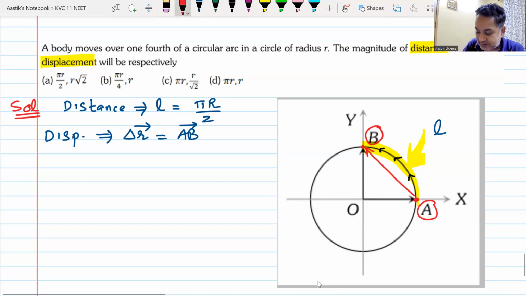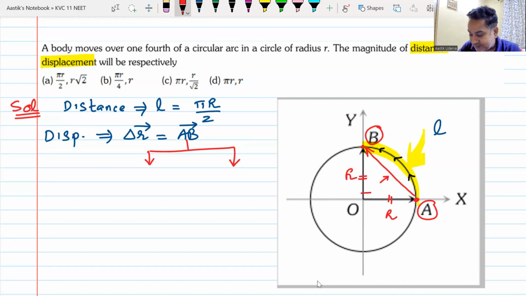Now this AB vector has two components. One is the magnitude, the other one is the direction. To find the magnitude, I have to find the length of this straight line. It is very easy because this is r, and this is 90 degrees. So the square root of r square plus r square, hypotenuse, Pythagoras theorem, it will be root 2 r. Do we understand this? Yes or no? So my magnitude of displacement comes as root 2 r. As soon as you get it, you have solved the question.